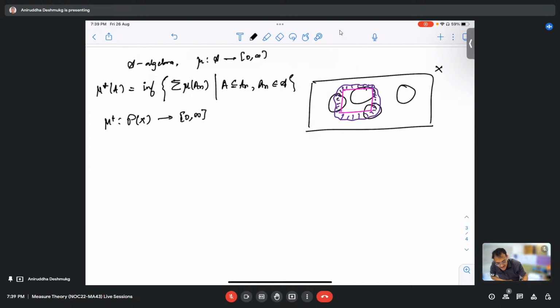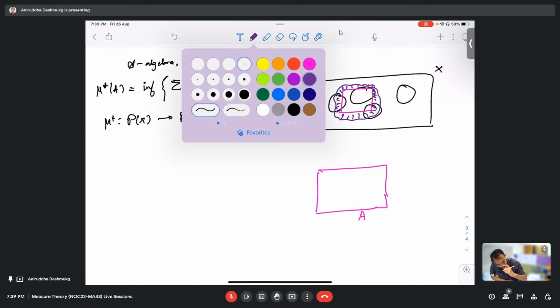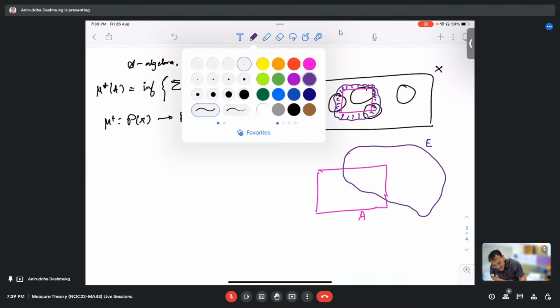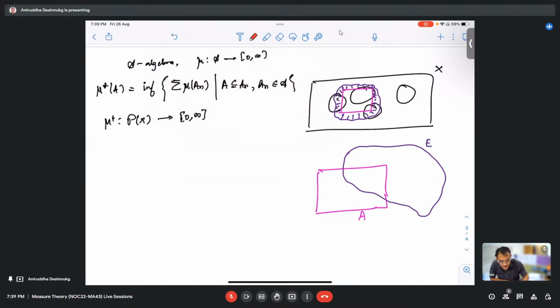Now what we expect is, let me zoom in. This is our set A, which we wanted to measure. Suppose we have something from the algebra, let us call it E. I know that E is inside the algebra, therefore E complement is also inside the algebra.